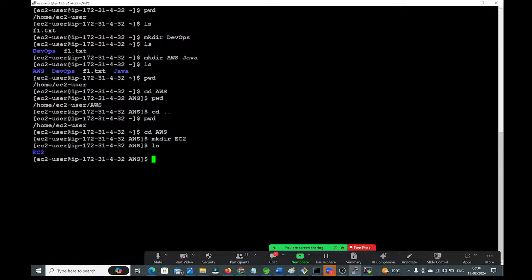Okay, so now you can go to the EC2 directory also. Currently you are in AWS. From AWS, I want to switch to EC2. For that, cd, and here you can give EC2, guys. Enter. See guys, now you can check pwd. Where are you? You are in the EC2 folder: home, EC2-user, AWS, EC2, guys.